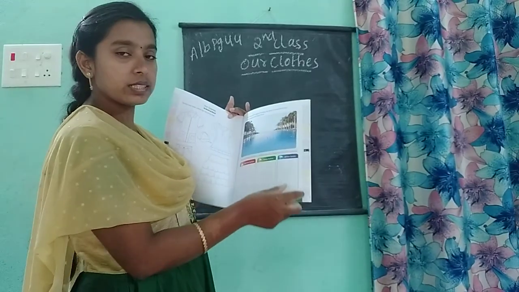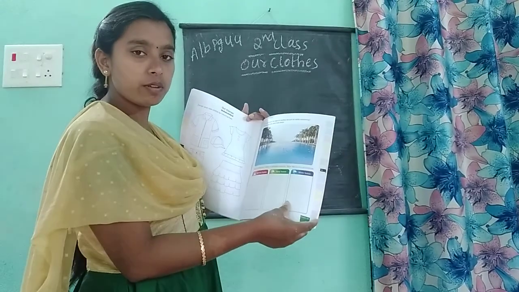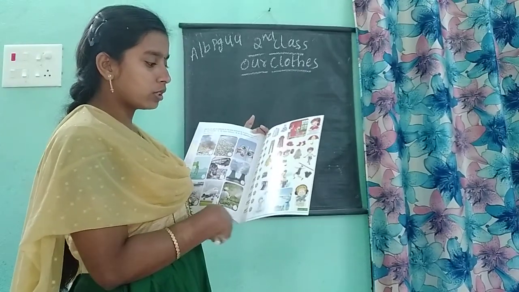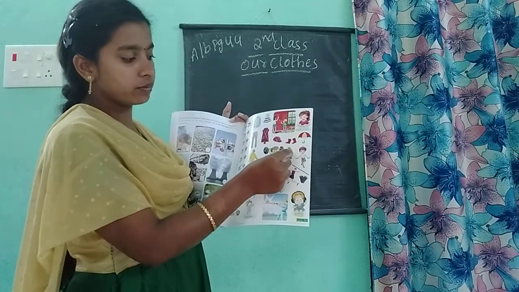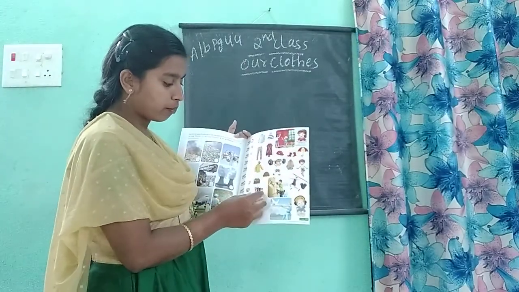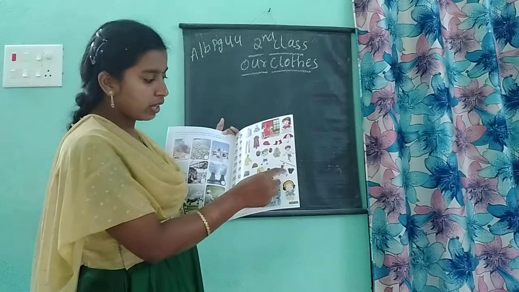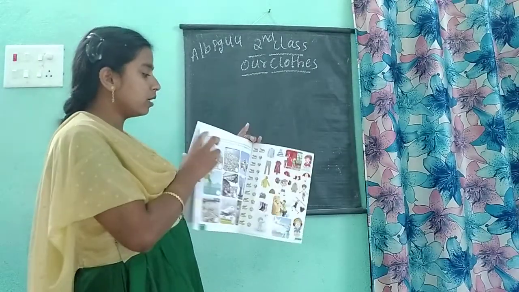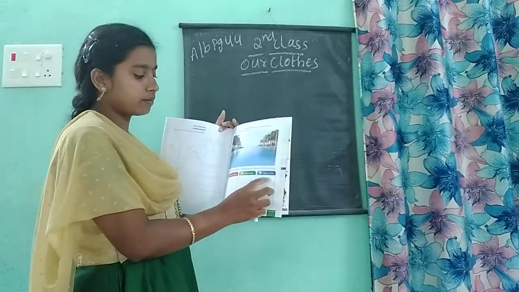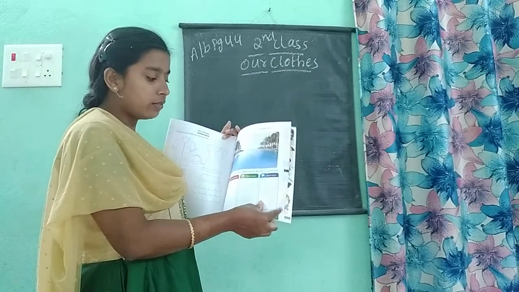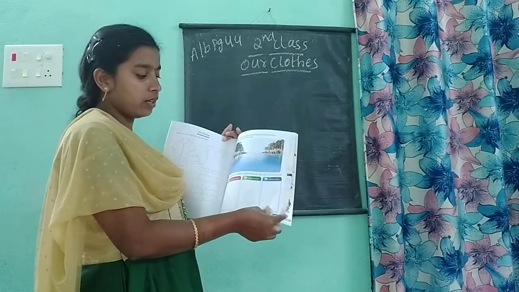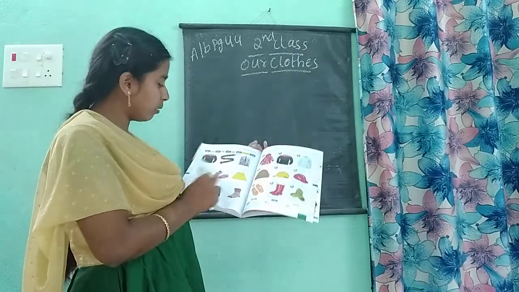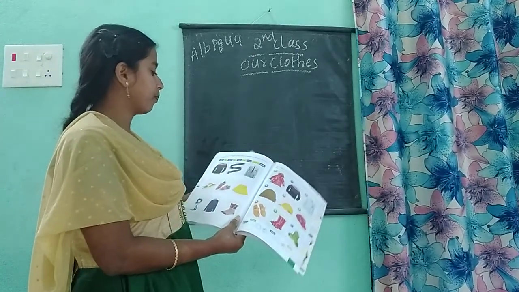And after that, winter season. In winter season, what type of clothes will we wear? In winter season, we will wear woolen clothes. What are the woolen clothes? See here. This woolen sweater, woolen cap, socks, and here gloves. All these you have to remove from here and paste here in the winter season. This is the stickering. After completing this page, take out the next page.